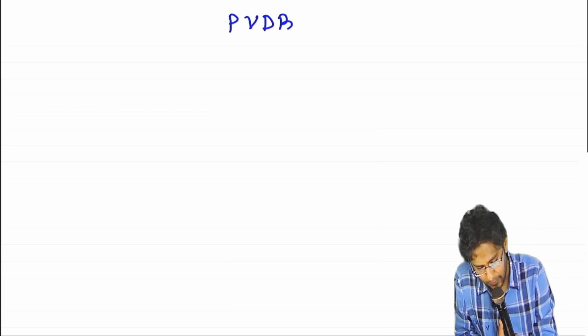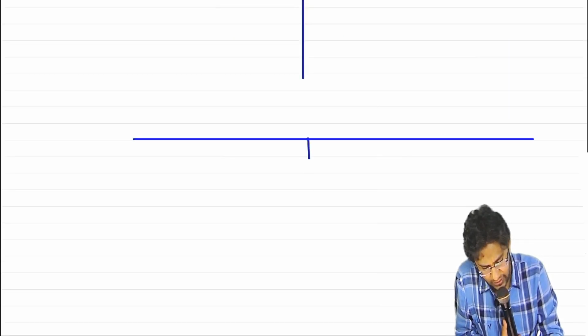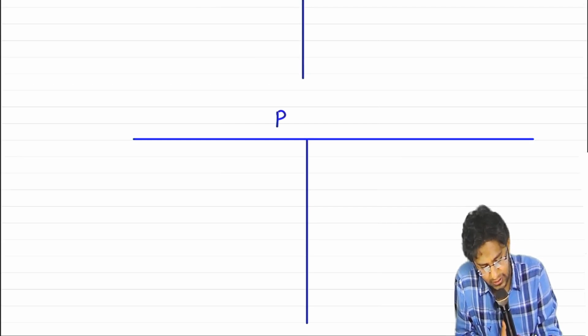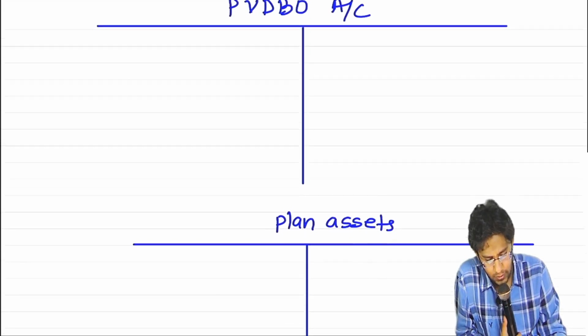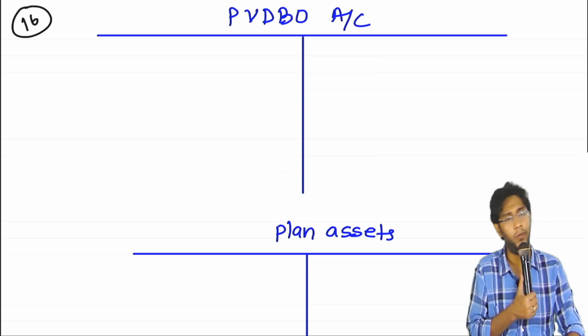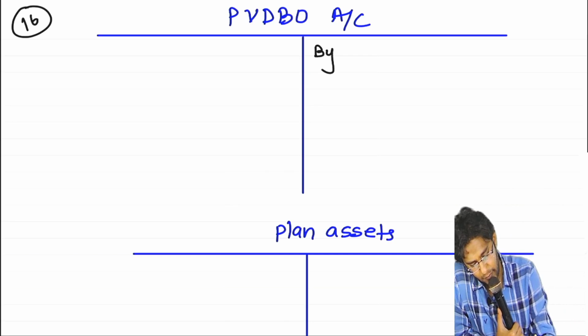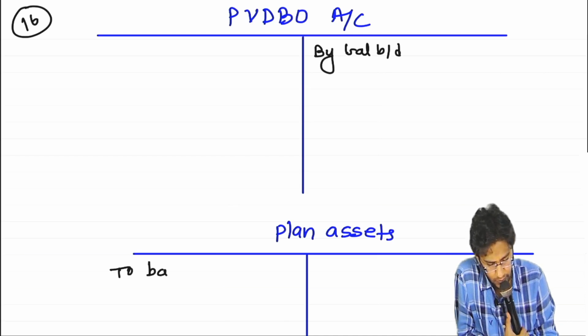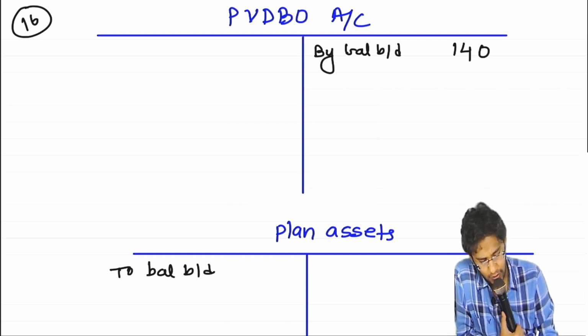One is the PVDBO account, which is a liability, and the other is the plan assets account. The end result will be very nice. He told us that the opening liability is 140 and the opening asset is 80.